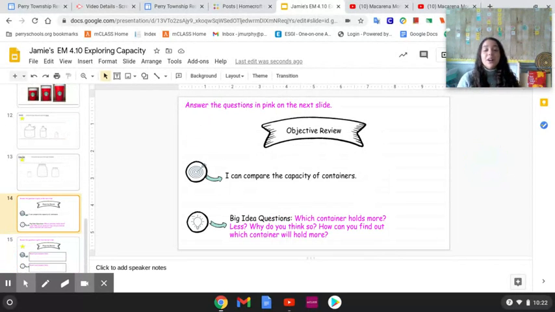Let's review our objective. Our job was to compare the capacity of containers. Were you able to tell which container holds more and which one holds less? Why do you think so? Do you think you could try at home with 2 different containers? I bet you could find a small cup and a big cup and do a little experiment. Which one could hold the most amount of water and the least?